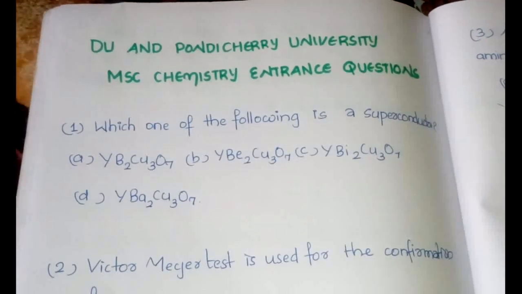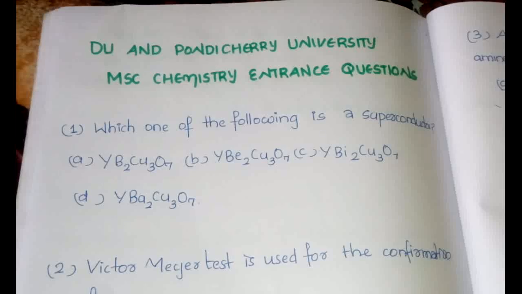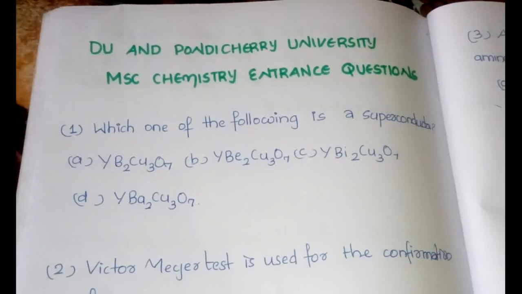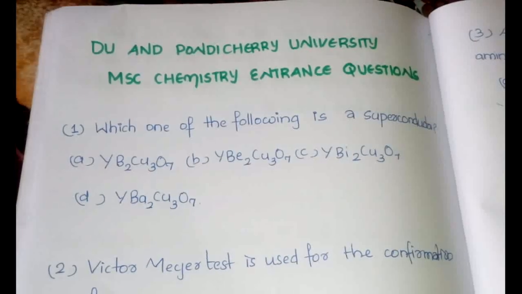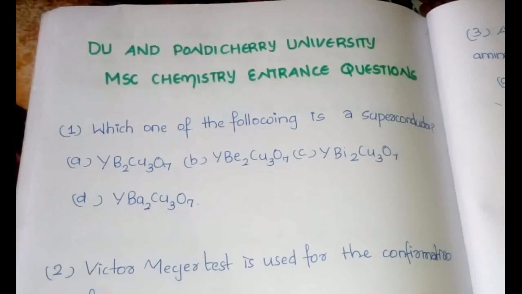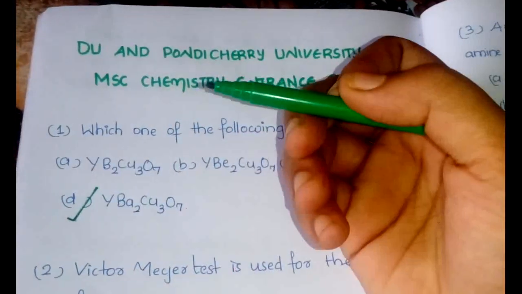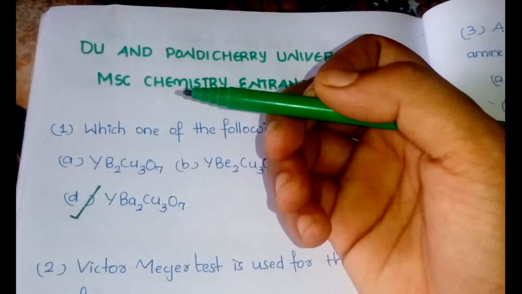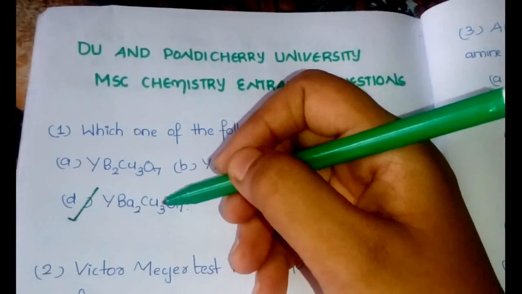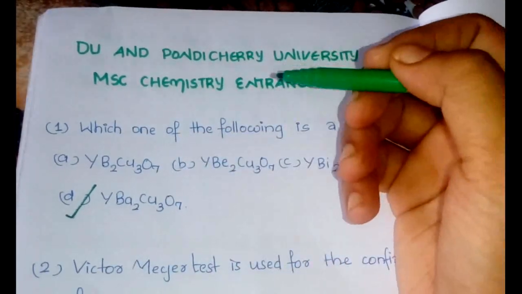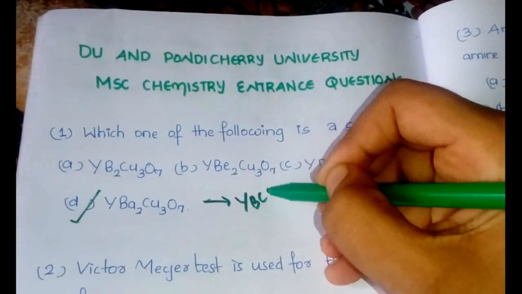Okay, so let's begin. Which one of the following is a superconductor? This is one of the very favorite questions of the DU MSc Chemistry entrance exam, so you have to know the different names of this particular superconductor. The answer is option D. It is known as yttrium barium copper oxide, and it can also be written as YBCO.